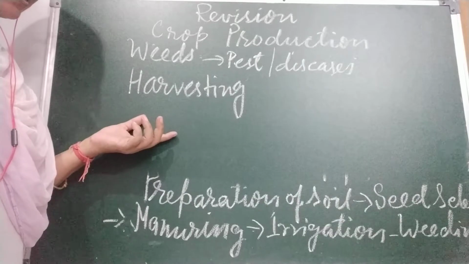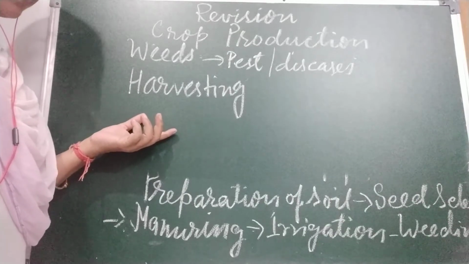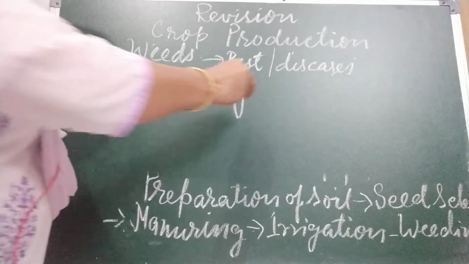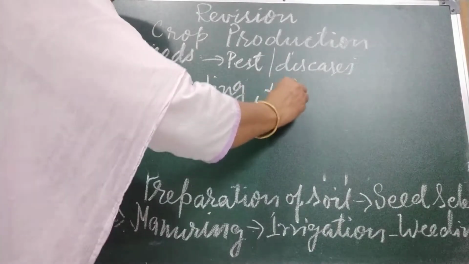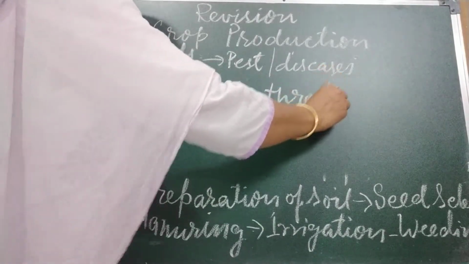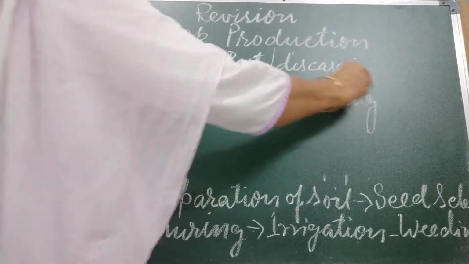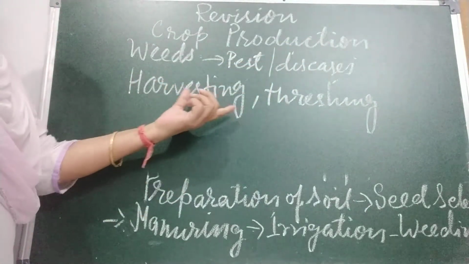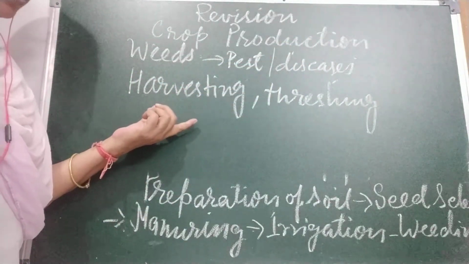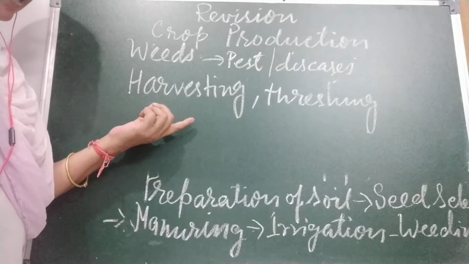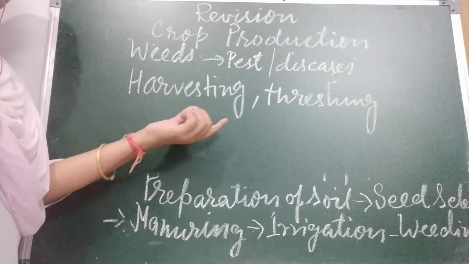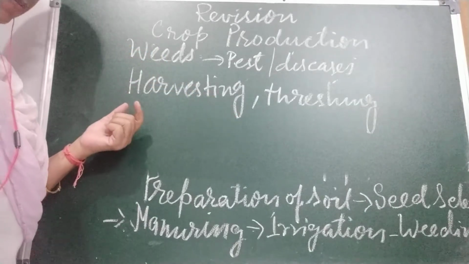The grain is separated from the cut crop. This process is called threshing. These two processes can be done together by a machine called a combine. Combine machine can do harvesting as well as threshing. This is a modern machine.